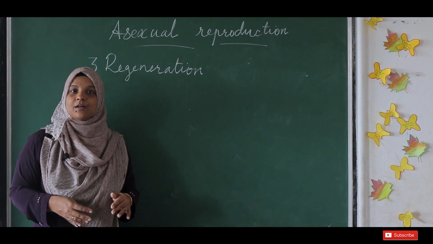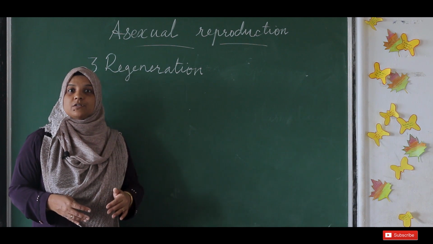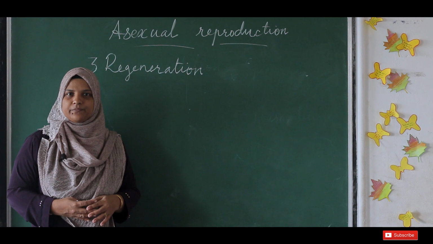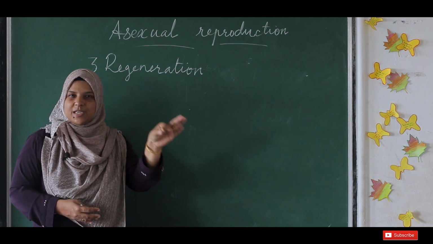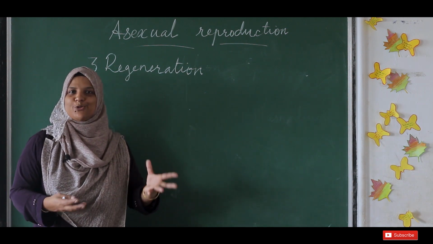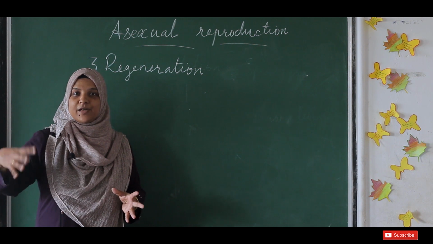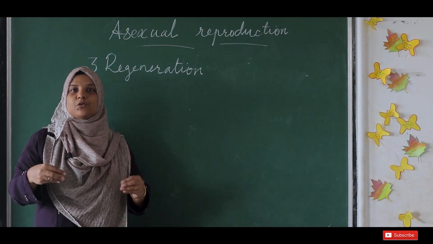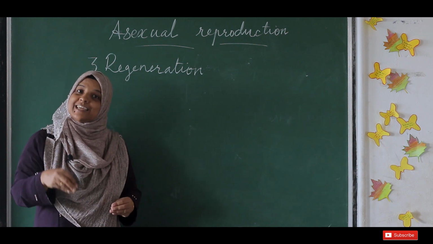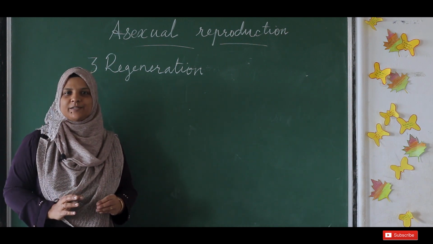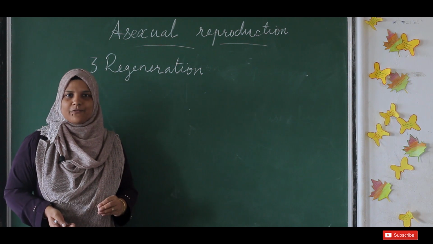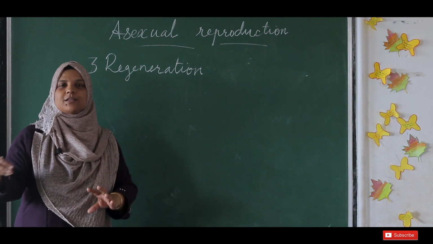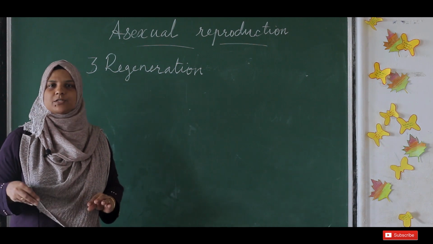Then the starfish colony increased in number, because from each piece of the starfish, a new one grows. Starfish has 5 arms, and when it loses an arm, it can regenerate that body part. So that is another example for regeneration, in a somewhat complex multicellular organism.